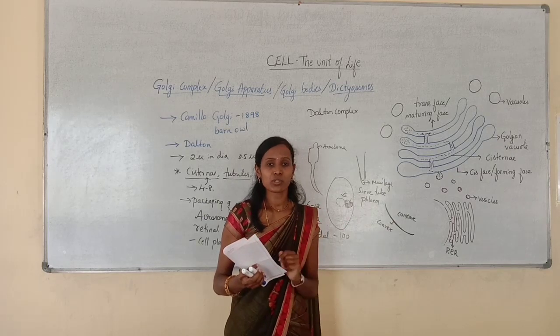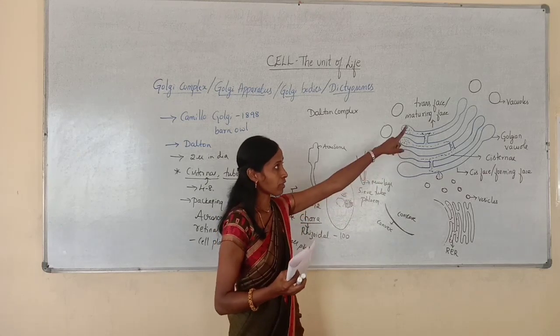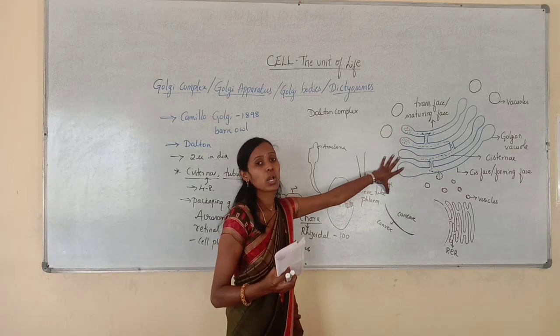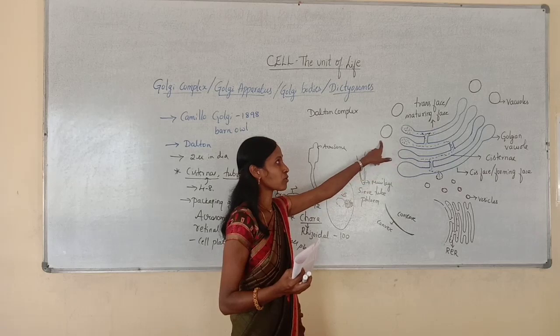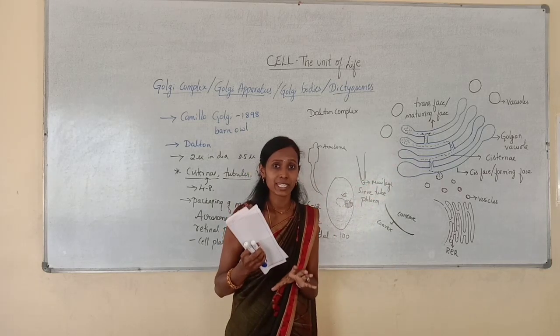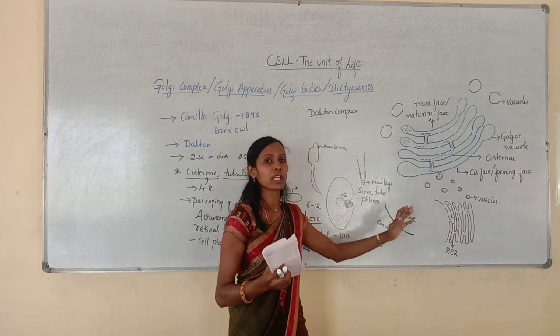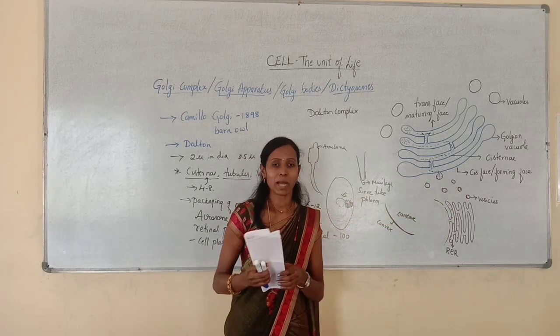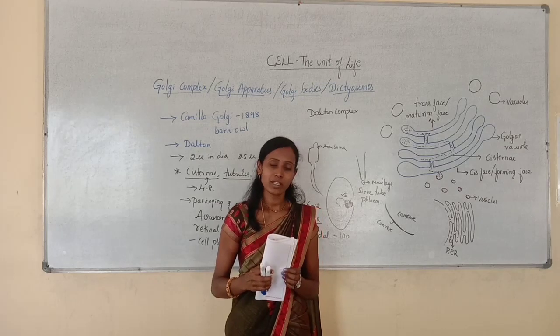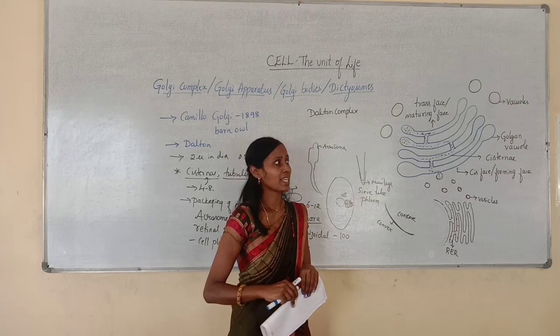See, when you look at the functions of endoplasmic reticulum, it also helps in formation of lysosomes and vacuoles. Even Golgi complex also helps in formation of lysosomes and vacuoles. So their functions are coordinated. Hence, we consider Golgi complex, endoplasmic reticulum, all these as a part of endomembrane system. So this completes the Golgi complex. In the next class, we will take up the